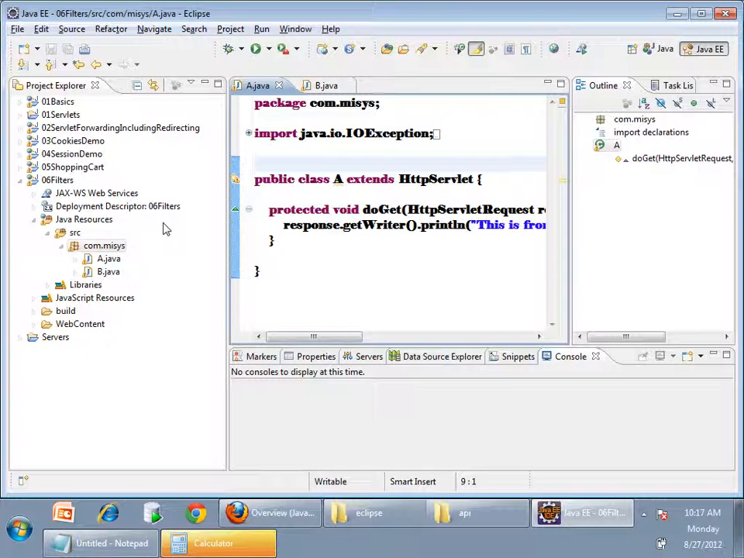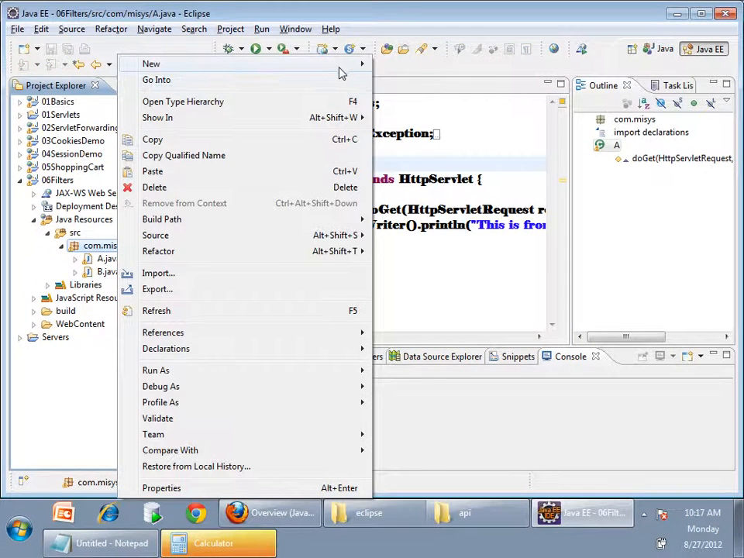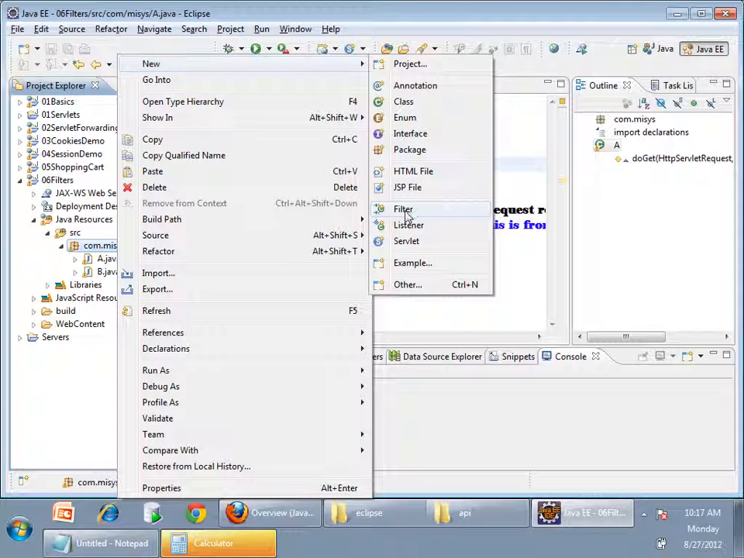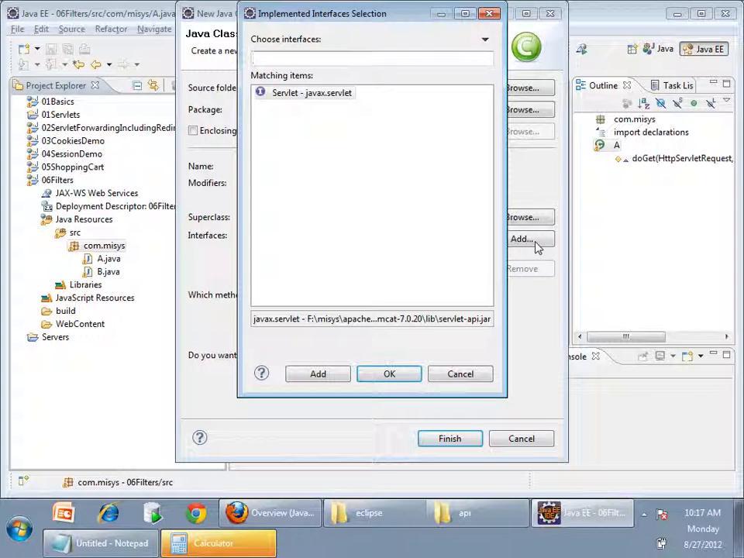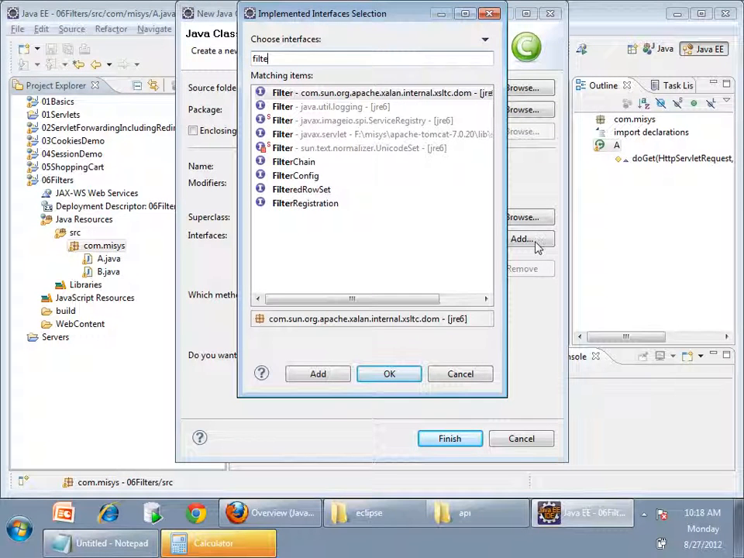Now see here, I'm writing new. I could directly take Filter, but if I take Filter directly, a lot of configuration will be automatically written. First let us learn the concept by writing a Java class. I'll do the configuration manually. Java class, I'll say LoggingFilter, a filter which can do logging. Why I'm calling it a logging filter, you will see. It implements Filter from javax.servlet.